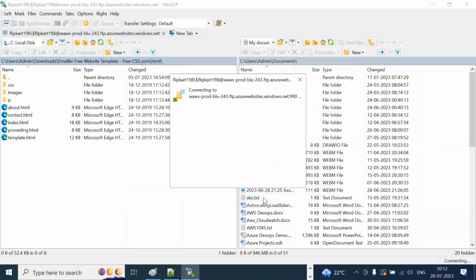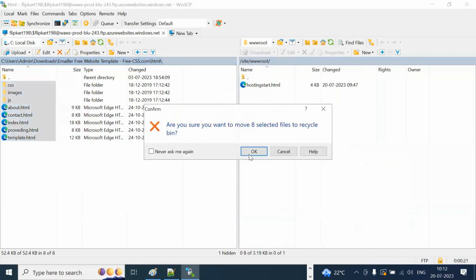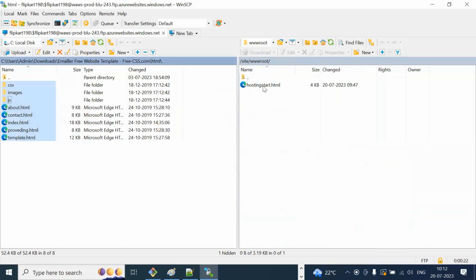If I click login, it'll try to connect. Now it is connecting. It's trying to connect to that website. Which website? Flipkart198.azurewebsites.net. It tried to connect, so it's connected now. Now all this content is my previous old content. So delete my old content here. Understand, guys? All this is my old content. Hosting star, one minute. Let it come.